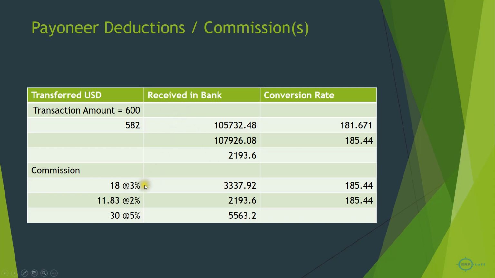So as a summary, 3% over here, 2% over here while transferring to the bank account. In total $30 were charged, around 5% of my amount from 600. So you have to consider this in your pricing, because sometimes you don't know how much total cost there will be for the transaction processing.